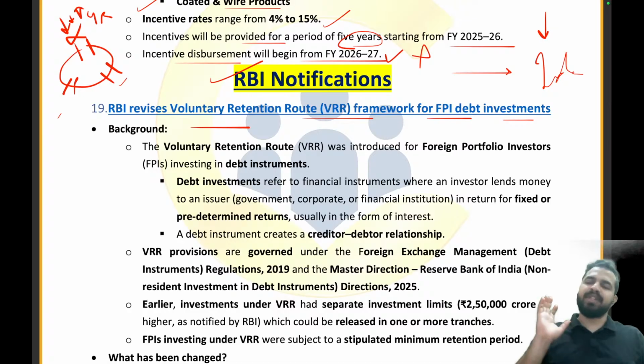Now we have a special VIP entry for the best friends, right? Why? Because these best friends have more trust. Why do they have more trust? Because we know them for a longer period of time. They have invested a lot in us. So we call that route the voluntary retention route, the VRR route. This is the VIP entry for them, right? So this basically provides that these FPI investors say, my dear company, don't worry, we are going to stay here for a longer period of time.